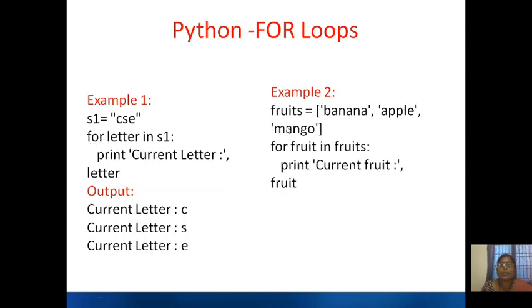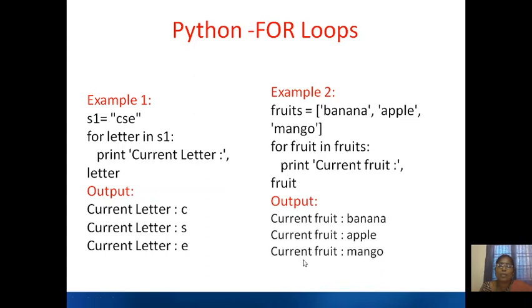Now see the next one, fruits. Fruits equals, it is also a sequence. We will talk about this later. So fruits equals banana, apple and mango. Now we are using a for statement. Fruit is an iterating variable. Fruits is the sequence name. This sequence has some items. So first banana will be printed, then apple, and then mango. So the output will be current fruit is banana, current fruit is apple, current fruit is mango.